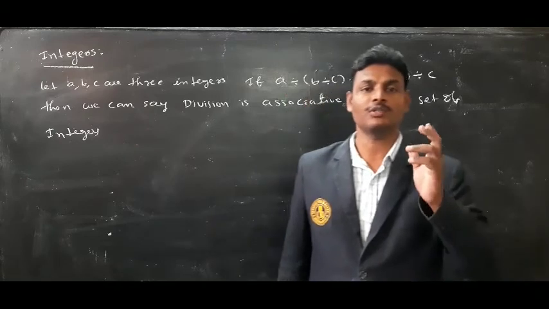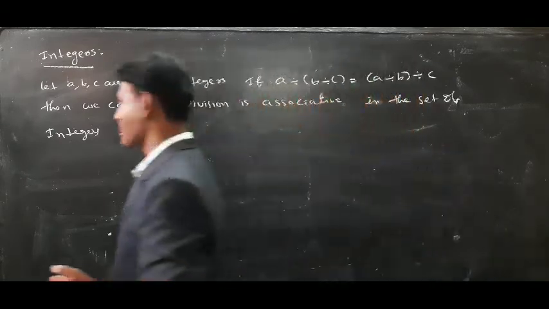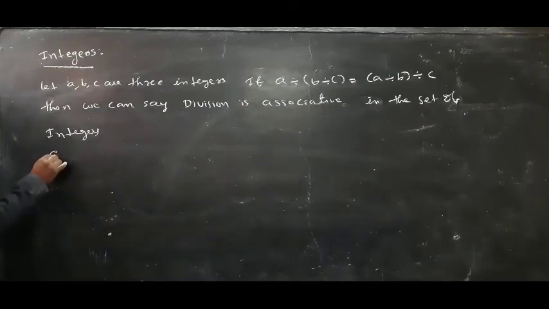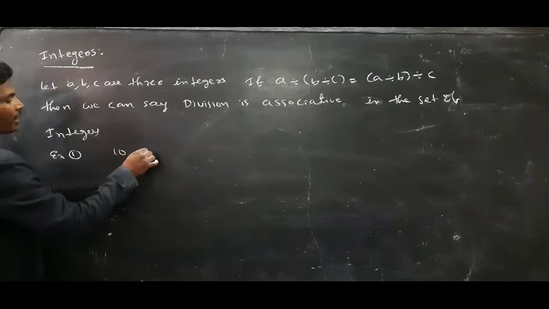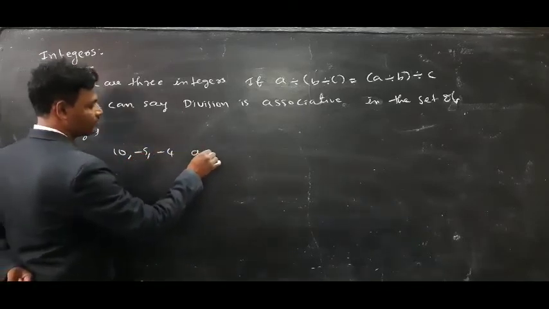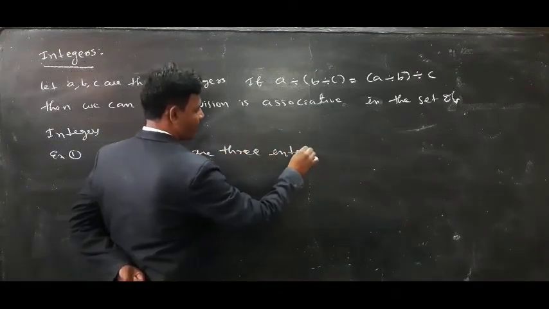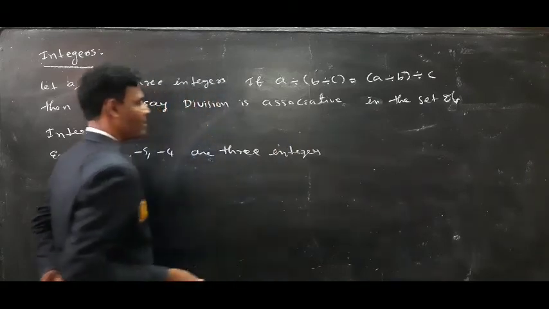Now I am going to take some examples to prove this property. Example 1. Take 10, minus 5, minus 4 as three integers.